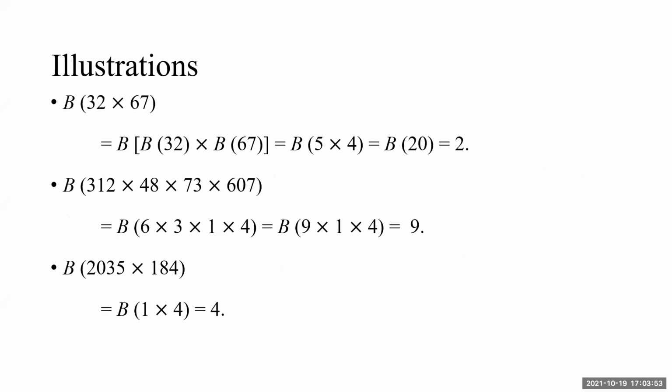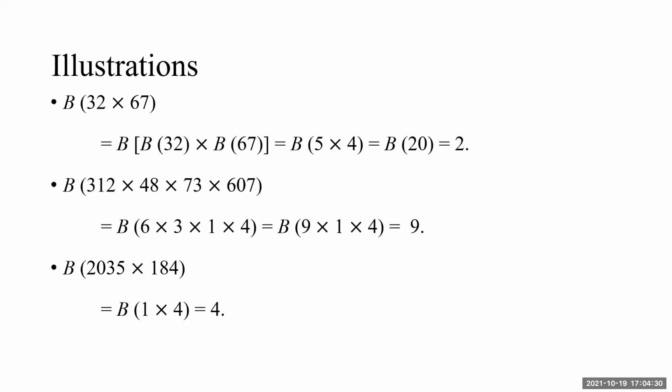1 or 3 illustrations. 32 into 67. We want to find the Bijanka. We will write the steps as it is: B of 32 multiplied by B of 67. Individual Bijankas: 32 gives 5, 67 gives 4, product 20, and B of 20 is 2. Same for 312 multiplied by 48 multiplied by 73 multiplied by 607.